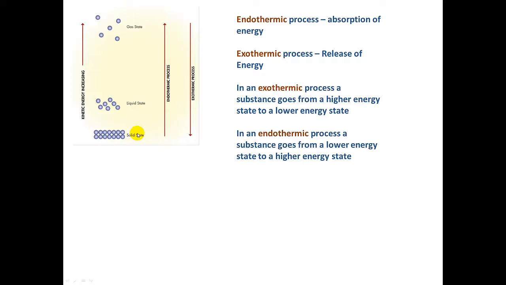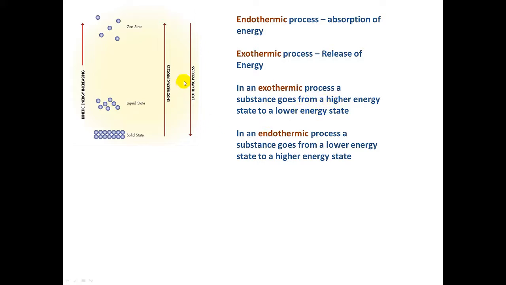What about the case where a liquid goes to solid? So what about freezing? Well, in that case, we have an exothermic process. When liquid water, for example, is converted to ice, when we put that liquid water into the freezer, actually energy is released in the form of heat. And that is an exothermic process. You can think of an exothermic process as being a process where the substance goes from a higher energy state to a lower energy state.